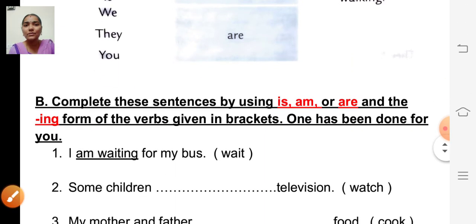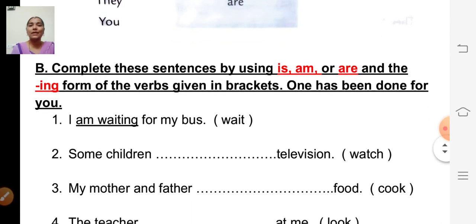So these are all the things we have learned in the previous class. Based on this, we are going to complete the given sentences. Complete these sentences by using is, am, or are and the ing form of the verbs given in brackets.